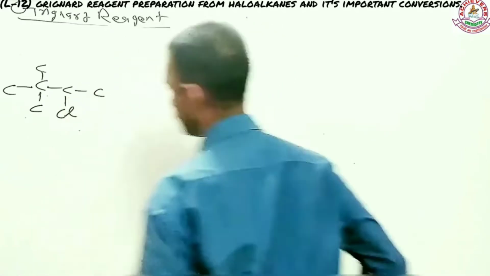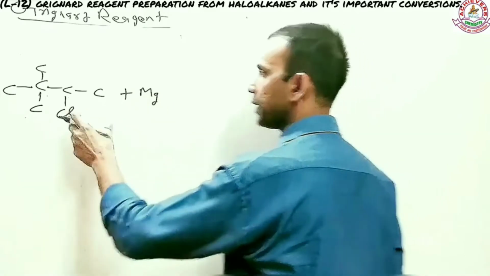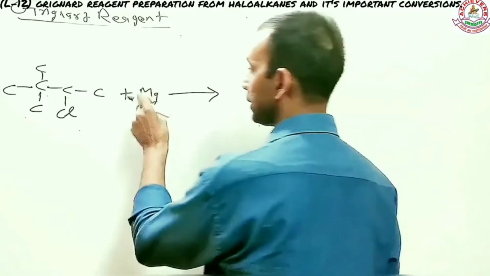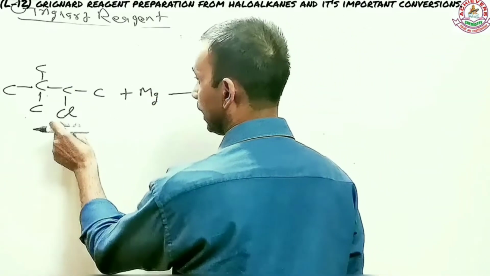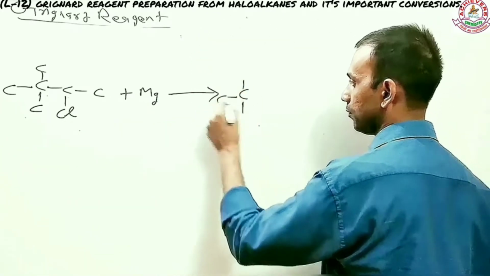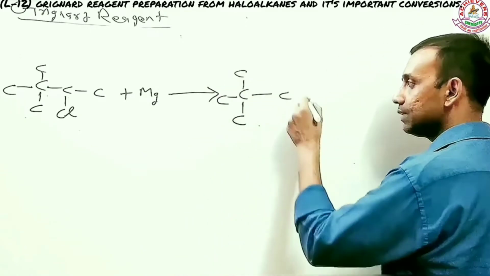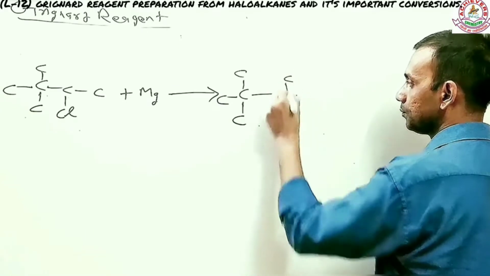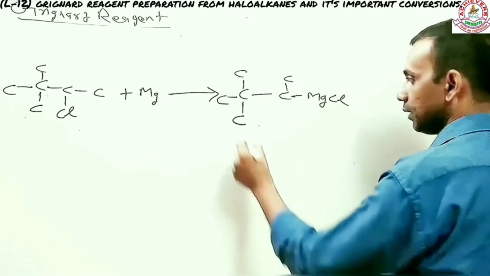But right now, suppose this is a haloalkane I have taken here. Now what happened? You have to react it with magnesium. I've taken this on a random basis. You have to understand that the magnesium will react with the carbon to which the chlorine is bonded. So this is what's going to happen: C, there is another C out here, then there is the next C, and this C will react with MgCl.